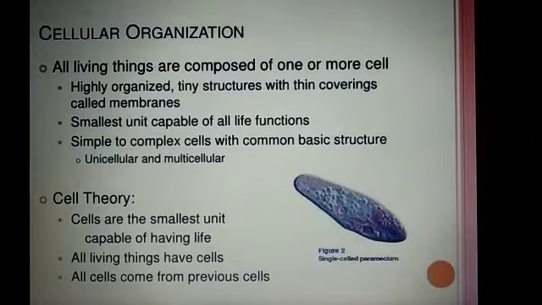So, all living things are composed of one or more cells. Actually, cells are the building blocks of all living things, whether plant, animal or human. According to the number of cells, organisms are of two types, unicellular or multicellular. Unicellular organisms are made up of a single cell, while multicellular organisms are formed by millions of cells.